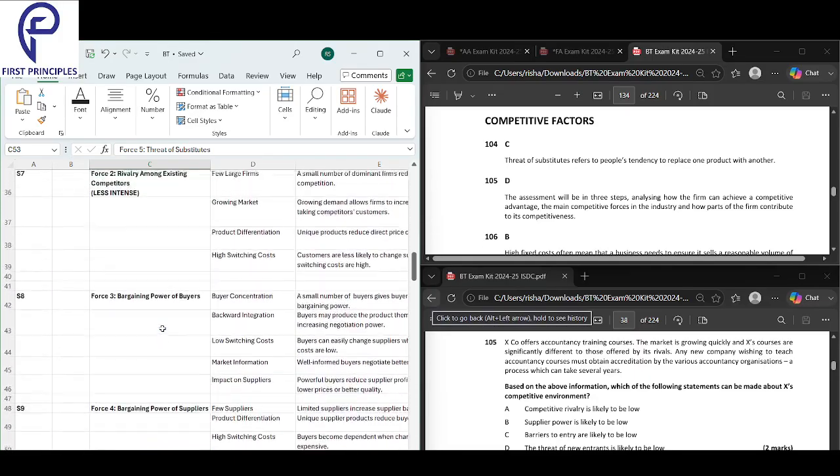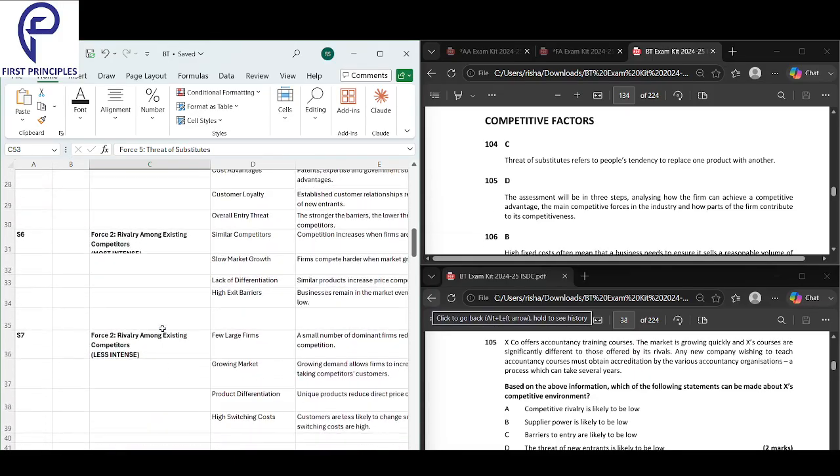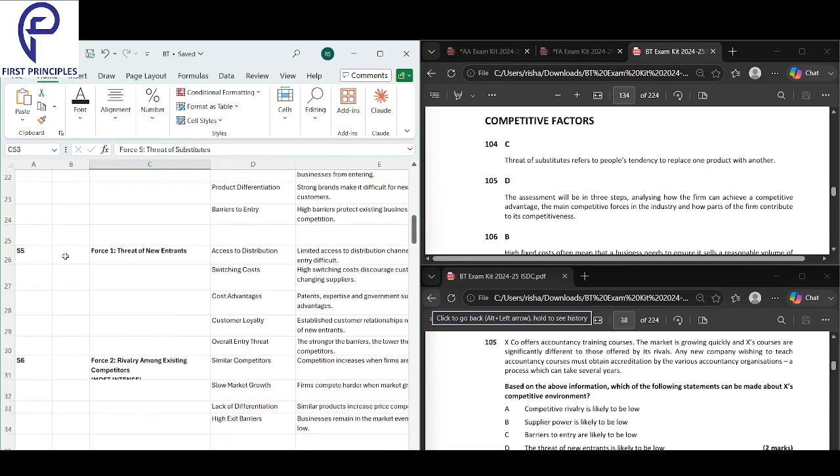If we look into the competitive environment here, what is the threat of new entrants? Question 105 is coming from here, threat of new entrants. X is selling accountancy training courses, the market is growing very fast, and X's courses are very different from the rivals. Any new company wishing to teach accounting courses must obtain accreditation, a process that takes several years. Based on the above information, which of the following statements can be made about X's competitive environment?